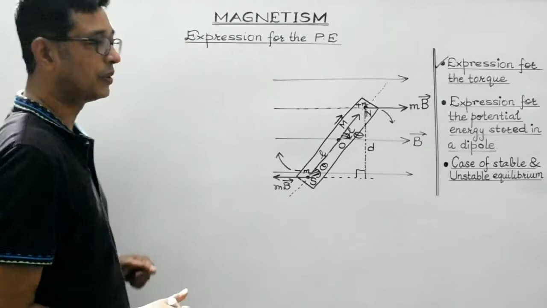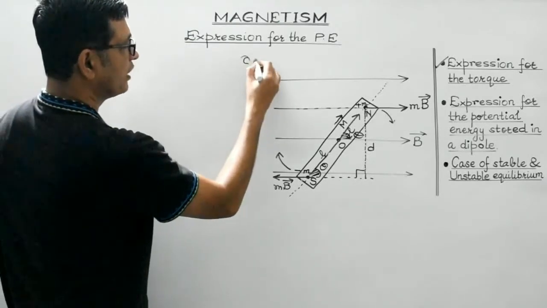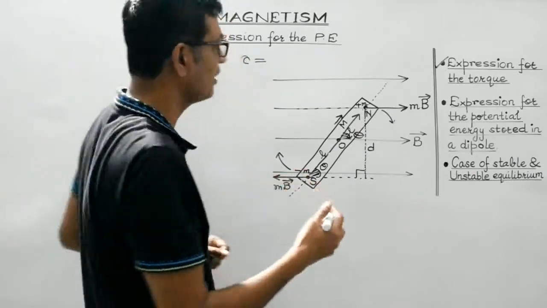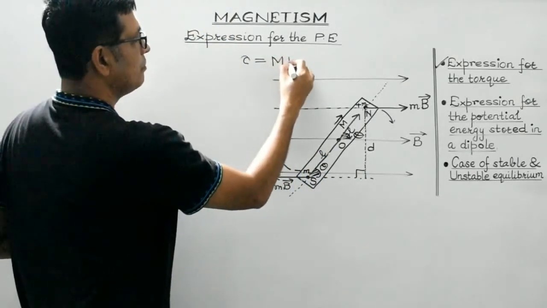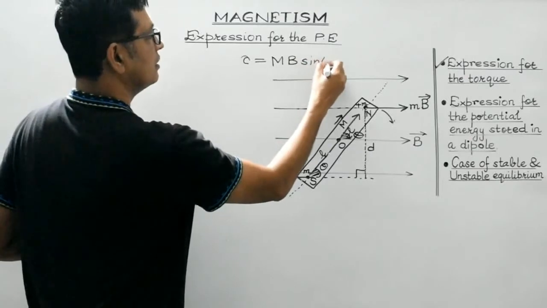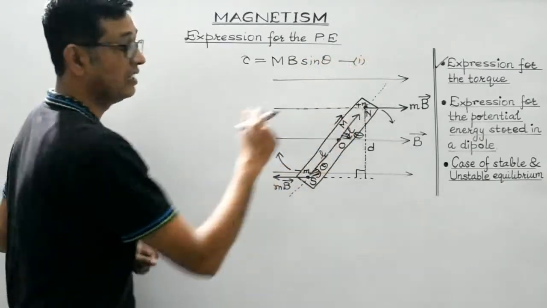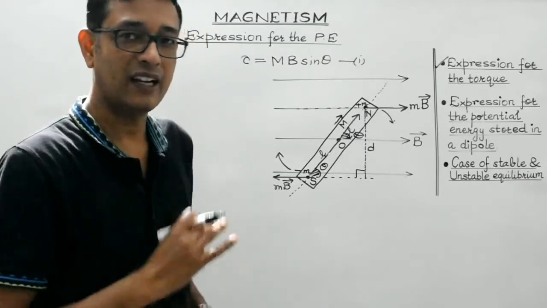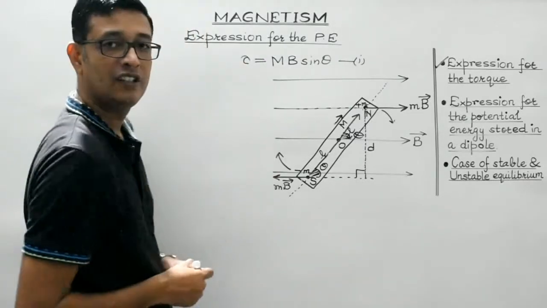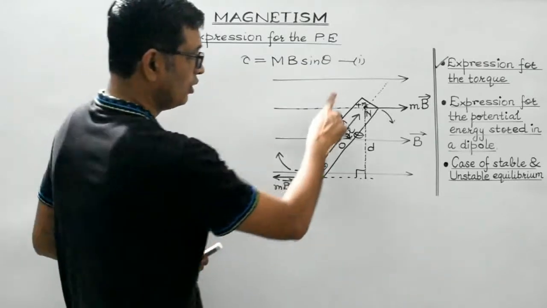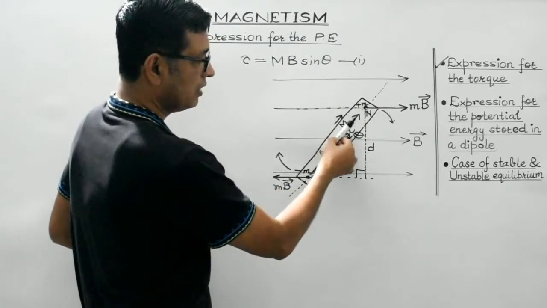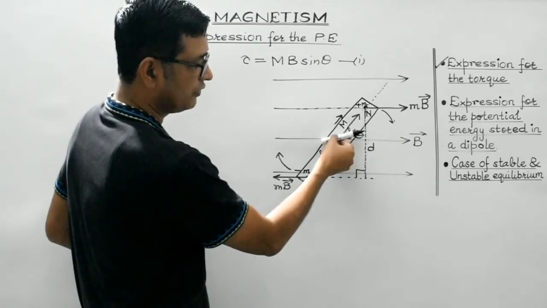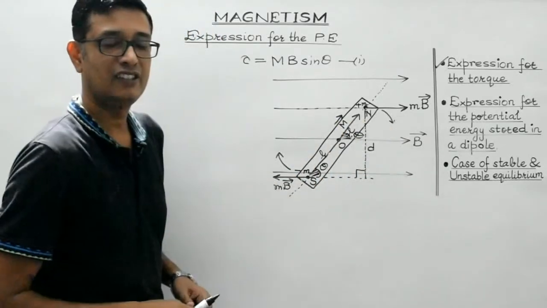Now what we have discussed previously is that the torque experienced by a magnetic dipole under the influence of a uniform magnetic field is given by mB sin theta. Always remember, friends, theta is the angle which the magnetic moment of the dipole makes with the magnetic field. And this torque will tend to rotate this dipole in the clockwise direction, that is along the direction of the magnetic field, isn't it?